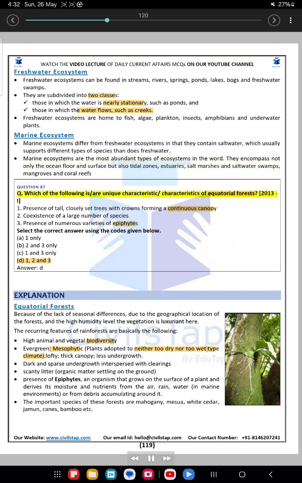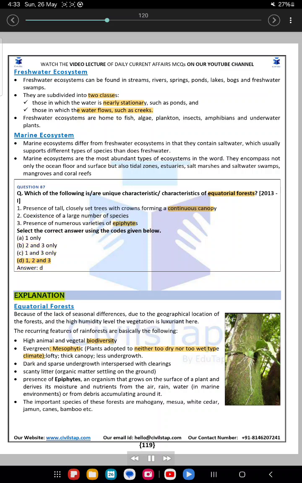Question 87. Which of the following is a unique characteristic of equatorial forests? 2039. 1. Presence of tall, closely set trees with crowns forming a continuous canopy. 2. Coexistence of a large number of species. 3. Presence of numerous varieties of epiphytes. Select the correct answer using the codes given below. A. 1 only. B. 2 and 3 only. C. 1 and 3 only. D. 1, 2 and 3.